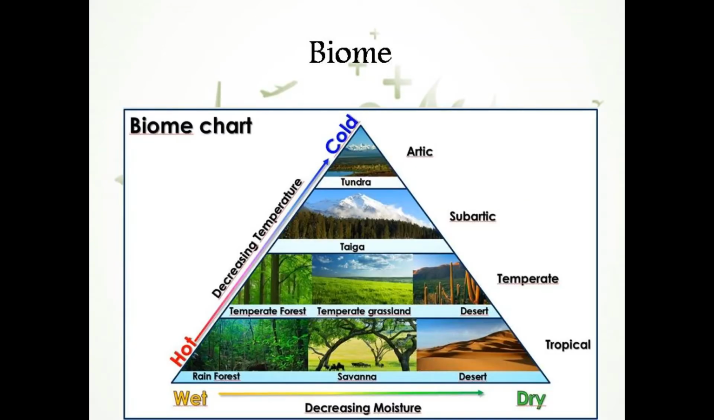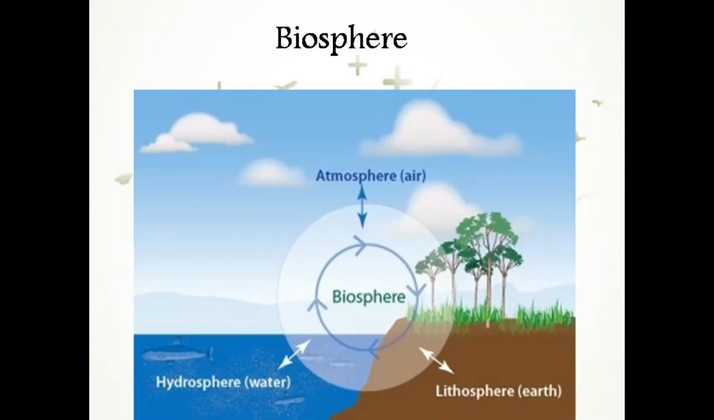Here you can see the biome chart, in which the world is divided into different regions according to the temperature conditions of the different ecosystems. You can see that the ecosystems which have the same climatic conditions and the same dominant communities are grouped together into the same line in a pyramid. Next, the biosphere, which is composed of all three components: hydrosphere, lithosphere and atmosphere. That is the living region of the earth.